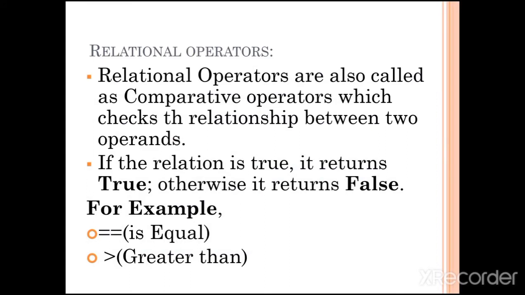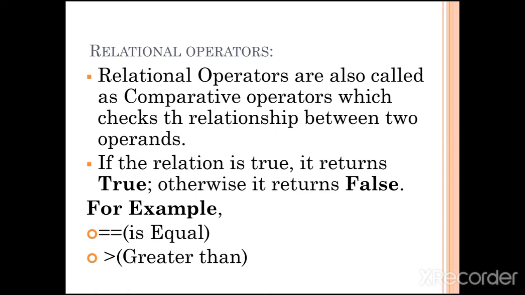The next one is relational operators. Relational operators are used to check the relationship between two operands. Relational operators are also called comparative operators.